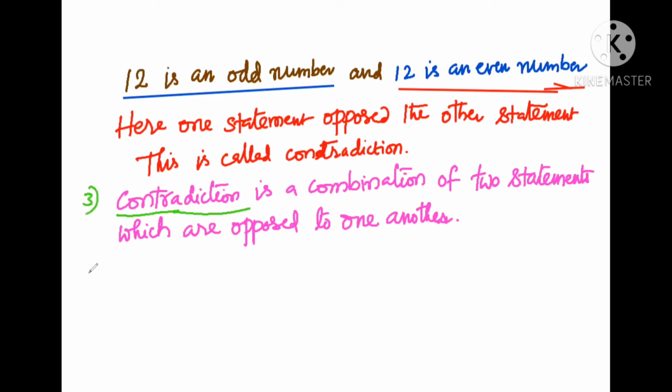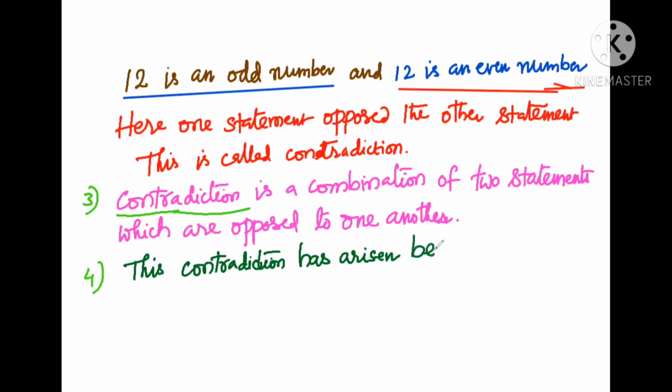Then the fourth step: this contradiction has arisen because of our assumption.